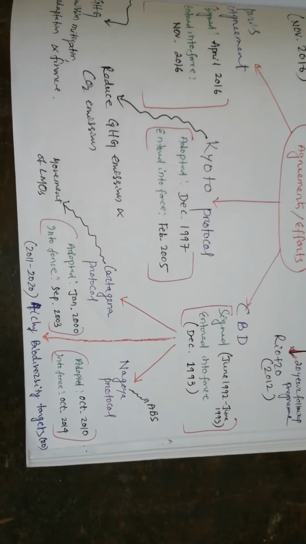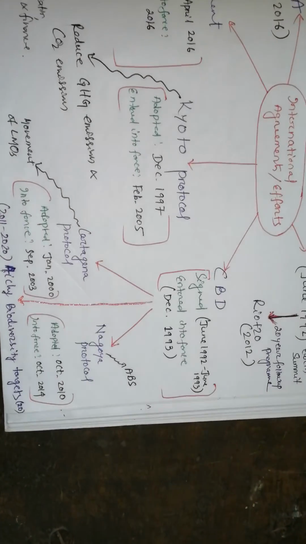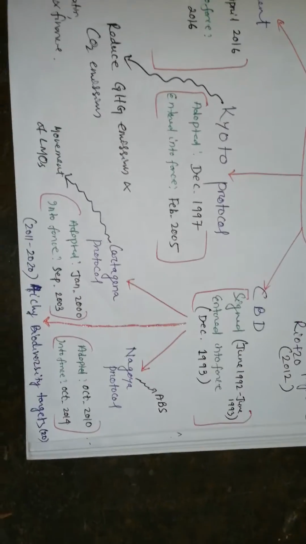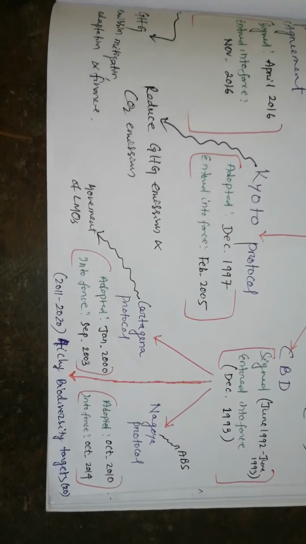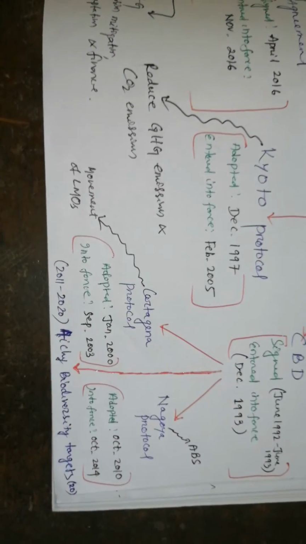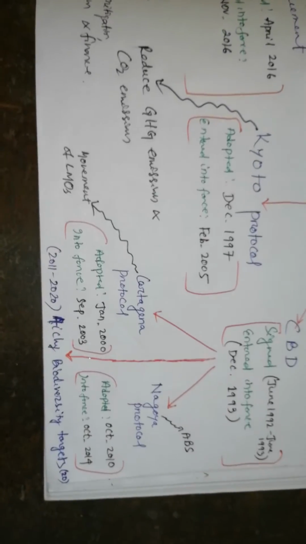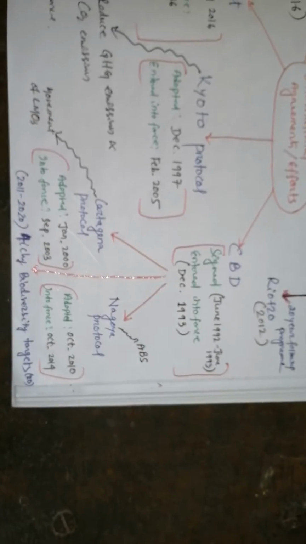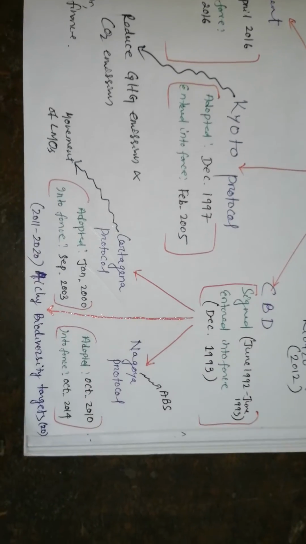So what is Cartagena Protocol? We will see the main objective of Cartagena Protocol. The main objective was the movement of LMOs from one country to another. What is LMOs? Living modified organisms. This is an outcome of modern biotechnology. Next one is Nagoya Protocol. What is it about? ABS, that means access and benefit sharing.